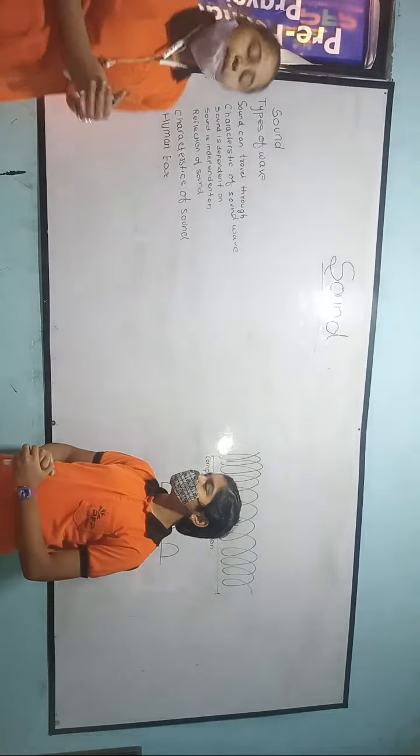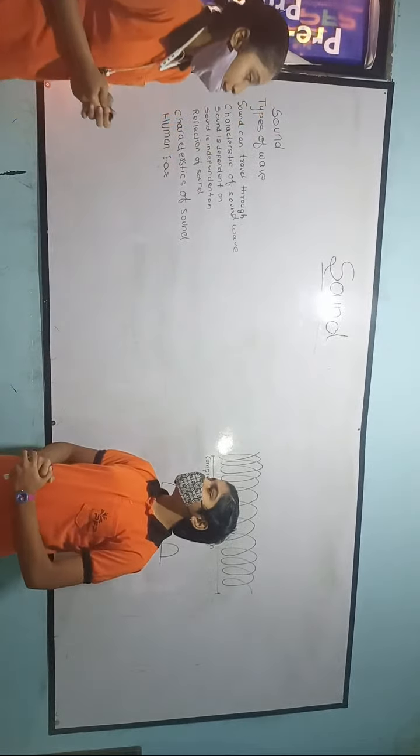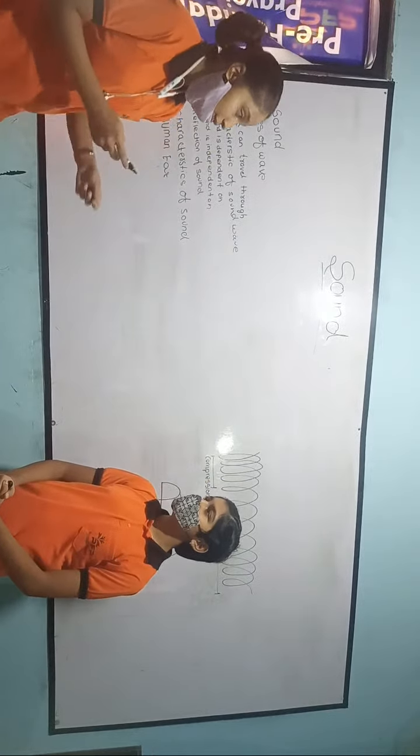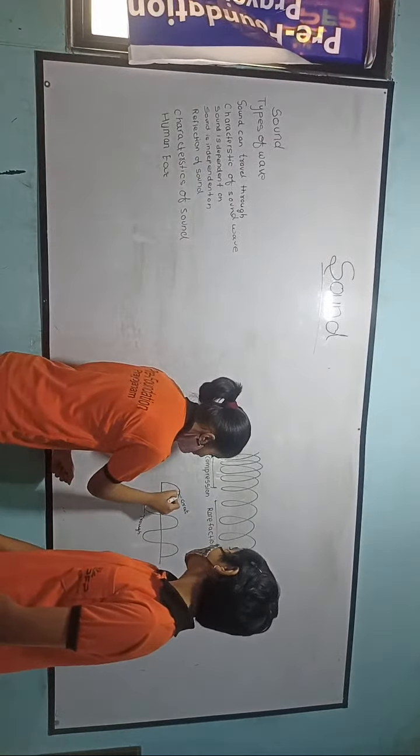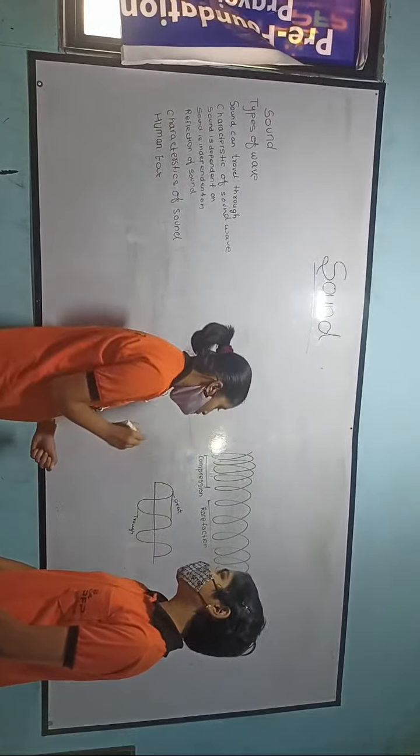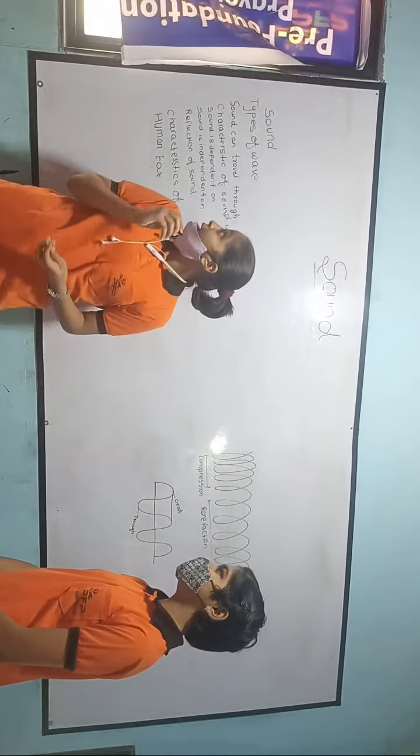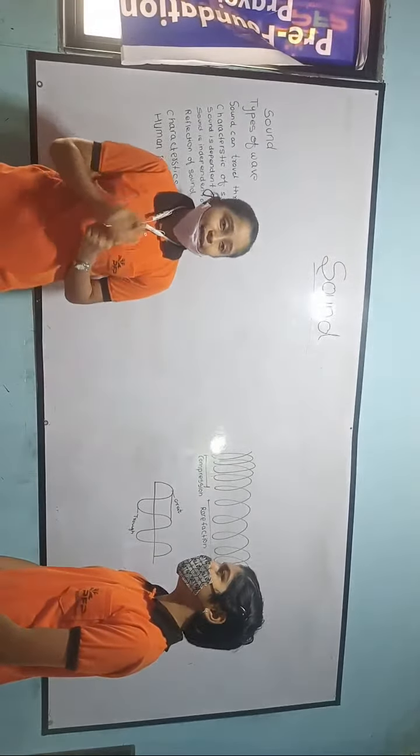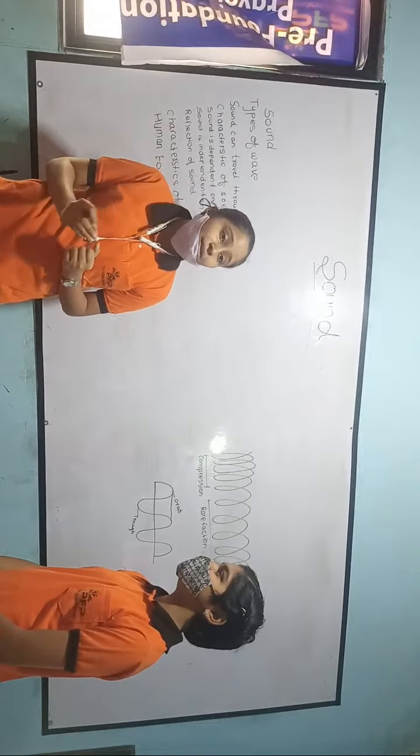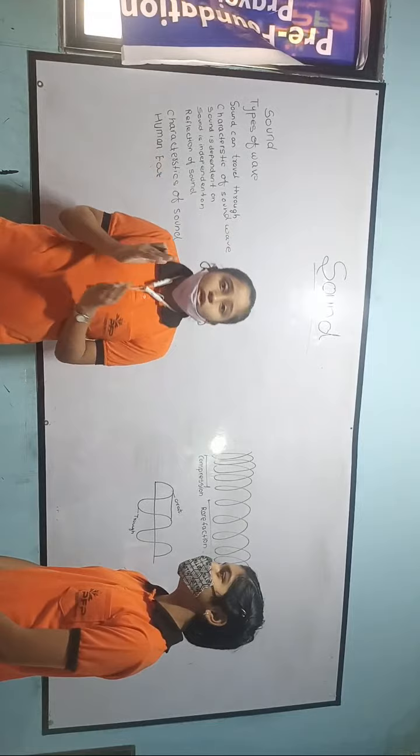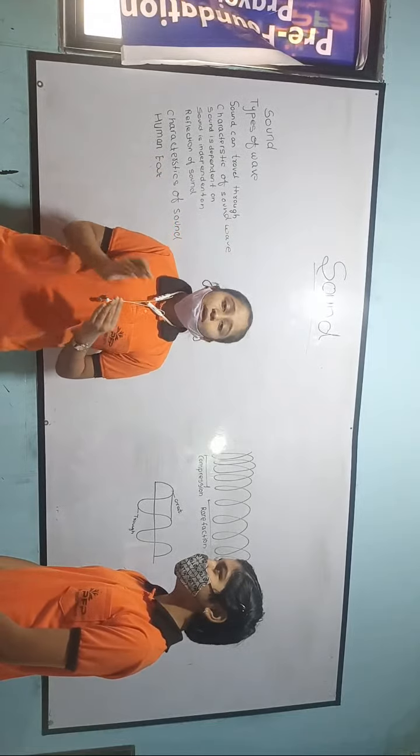So the first characteristic of a sound wave is wavelength. What is wavelength? Wavelength means the distance between two consecutive crests or two consecutive troughs. It is denoted by the Greek letter lambda, and the SI unit of wavelength is meter. The louder sound has a shorter wavelength and the softer sound has a longer wavelength.